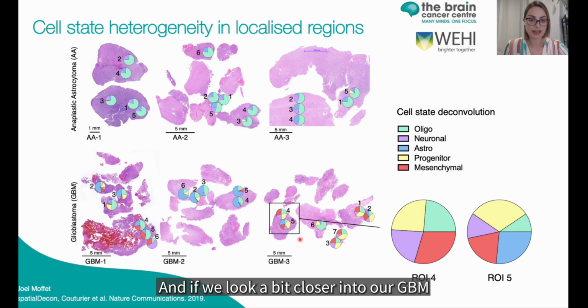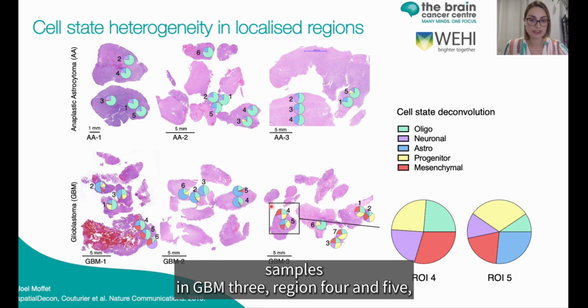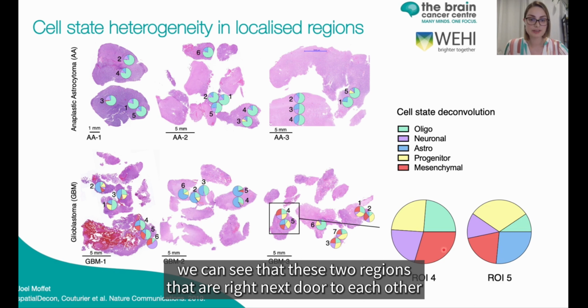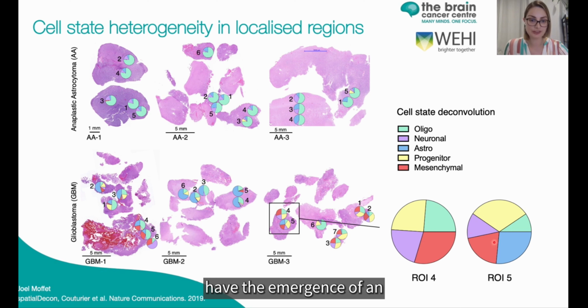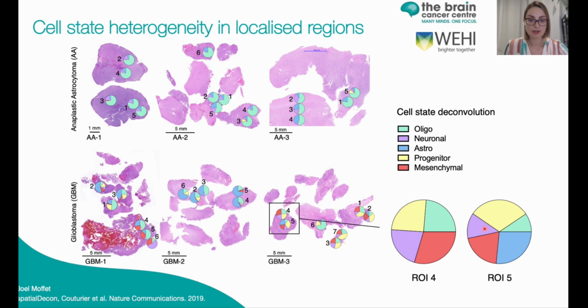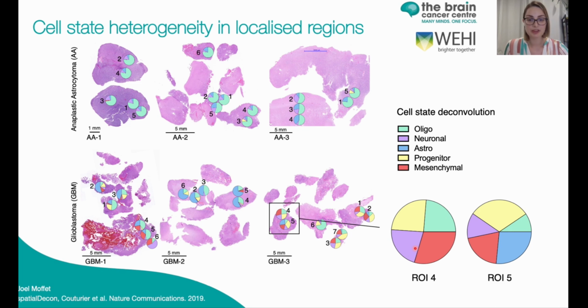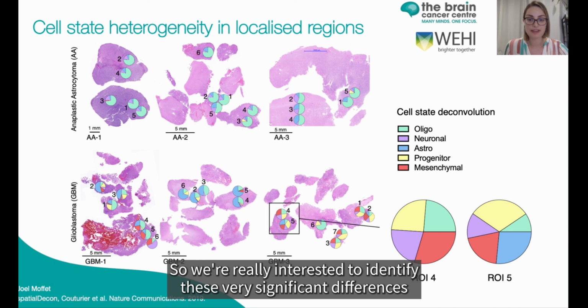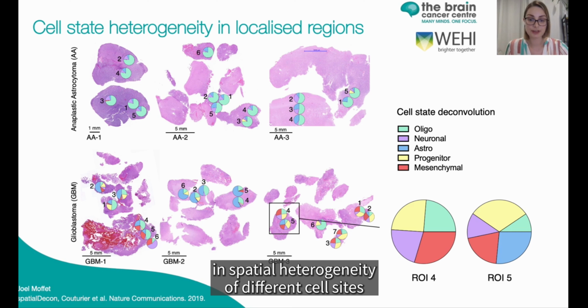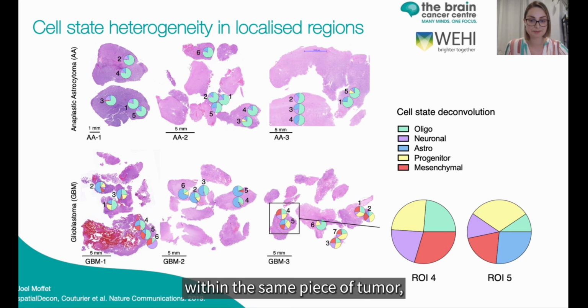And if we look a bit closer into our GBM samples in GBM3 region 4 and 5, we can see that these 2 regions that are right next door to each other have the emergence of an entire population of astrocytic cells, whereas in region 4 we have a complete absence of this population. So we're really interested to identify these very significant differences in spatial heterogeneity of these different cell states within the same piece of tumor.